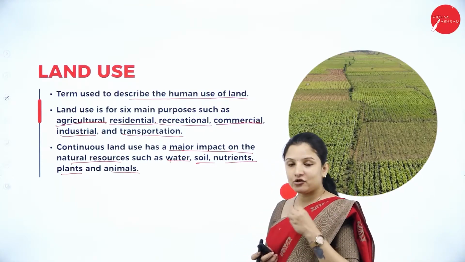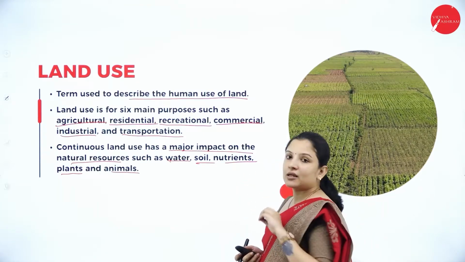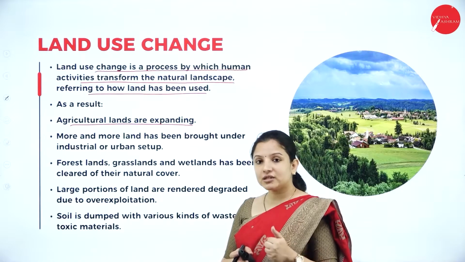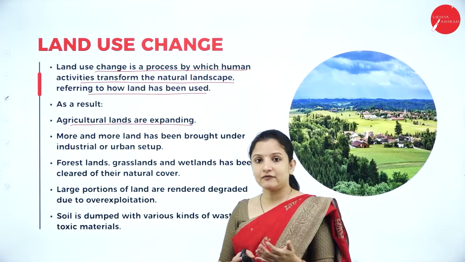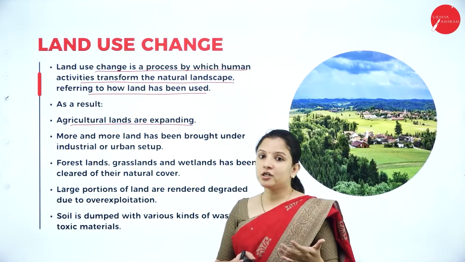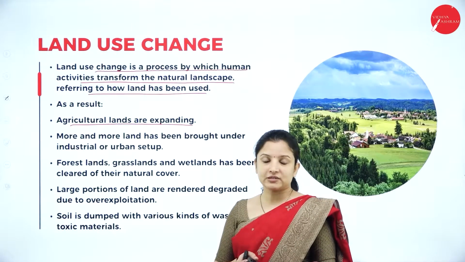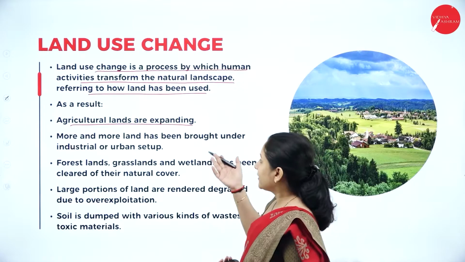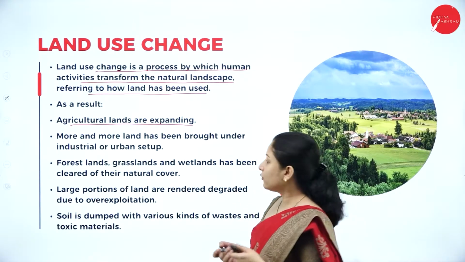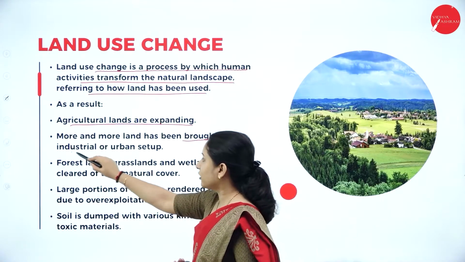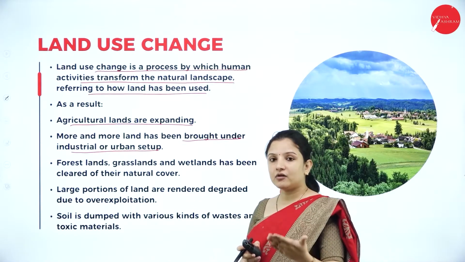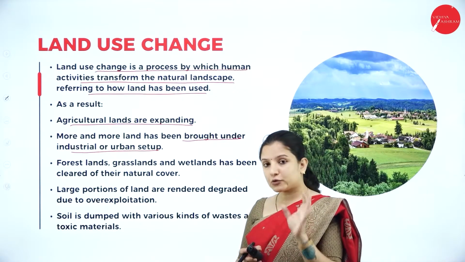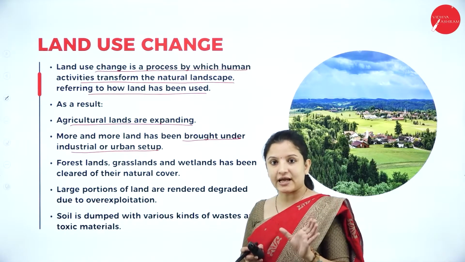How exactly human beings use the land is nothing but land expansion. Based on how we are using the land, we are using it for various purposes. Why are we using the land for various purposes? Why are we illogically using the land? Because of the growing population, obviously. So as a result of illogical use of land, agricultural lands are expanding. More and more land has been brought under industrial or urban setup. So lands are getting converted into industrial or urban setup. Earlier there was a forest area there. So what was the landscape? A beautiful forest area was the landscape, right?